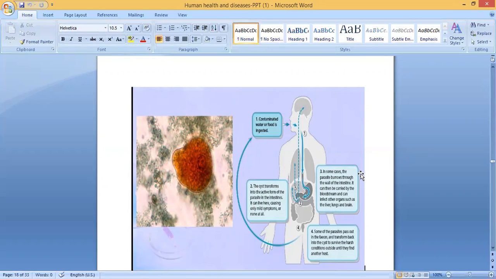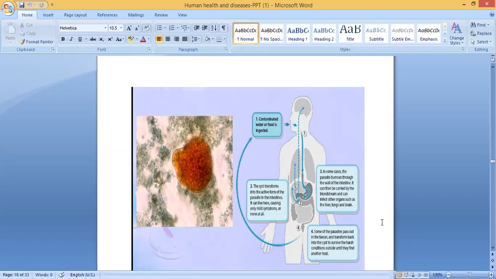In the third step, in some cases, the parasite burrows through the walls of the intestine. It can then be carried by the bloodstream and can infect other organs such as liver, lungs, brain, etc. So sometimes what will happen, this worm makes holes. It burrows through the walls of the intestine and reaches the blood. Through the bloodstream, it will reach different organs. Third one you can see here, this is the liver. Now 3, it is written here, it will reach the liver or lungs or brain.